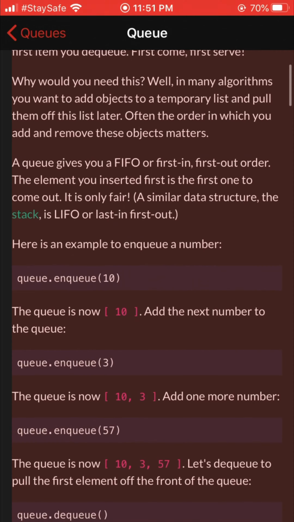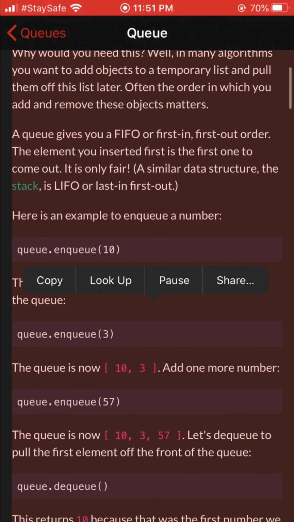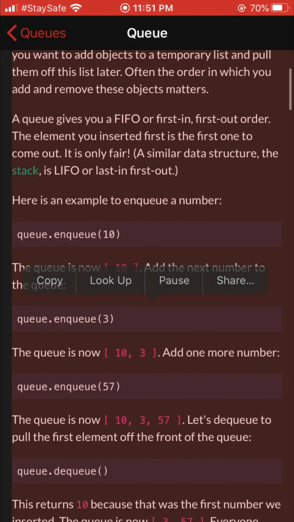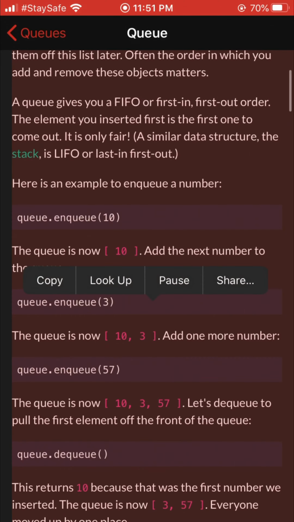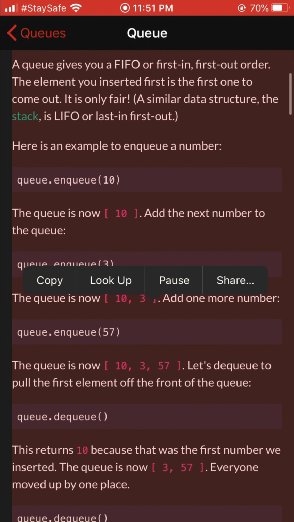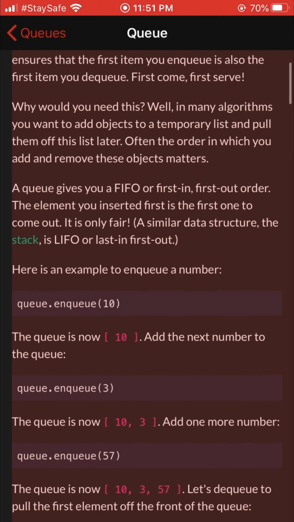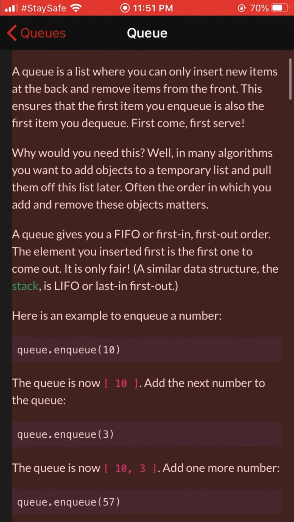Well, in many algorithms you want to add objects to a temporary list and pull them off this list later. Often the order in which you add and remove these objects matters. A queue gives you a FIFO, or first in, first out, order. The element you inserted first is the first one to come out. It is only fair. A similar data structure, the stack, is LIFO, or last in first out.